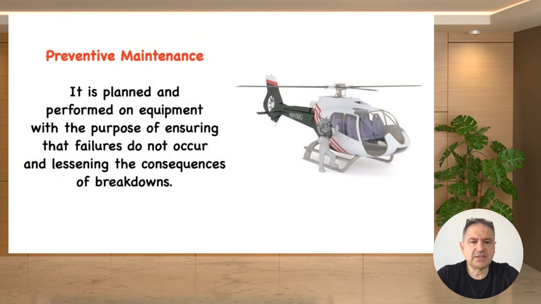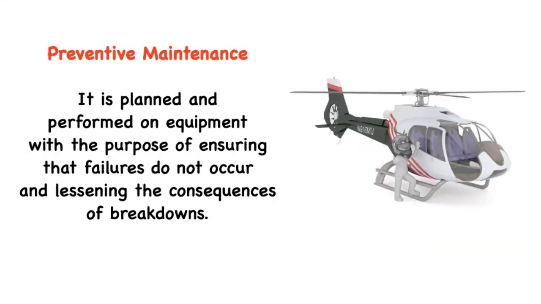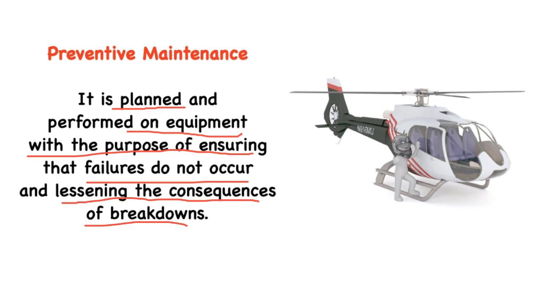My friends, let's go over this definition first. Preventive maintenance, as you see here, is a planned activity, and it is performed on equipment that is in good condition. The equipment does not have any failure on it, and we do it with the purpose of ensuring that failures do not occur in the future. We also try to do it to lessen the consequences of breakdowns, to lessen the impacts of failures on the equipment.